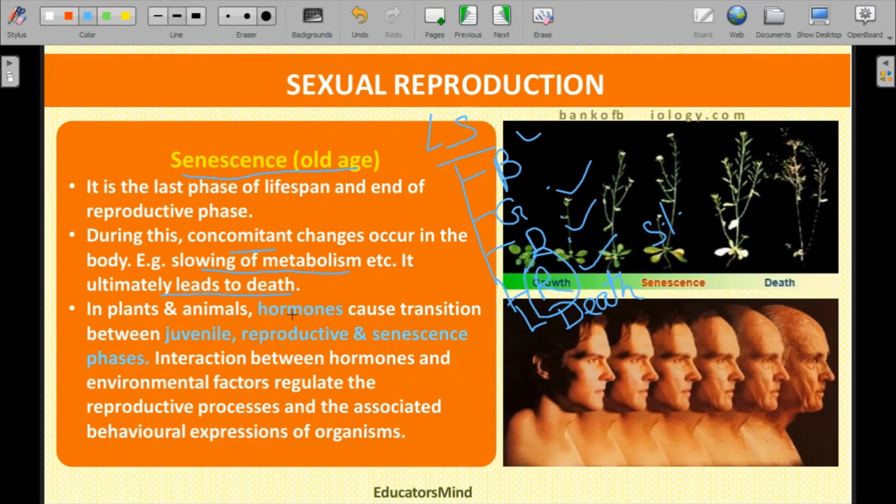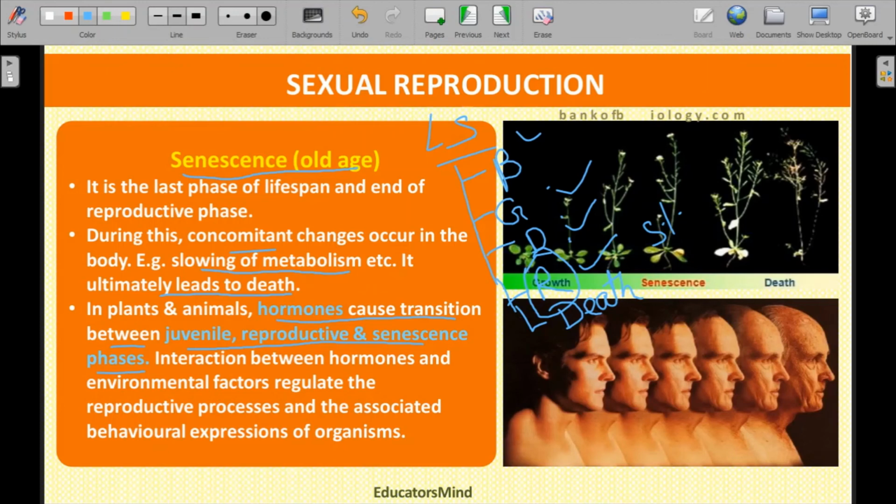In plants and animals, hormones cause a transition between the juvenile, reproductive, and senescence phases. That is, there is a change in the hormones. Those hormones which are helpful in the production of offspring, or in the formation of gametes as well as eggs, stop being produced when the phase of senescence starts.